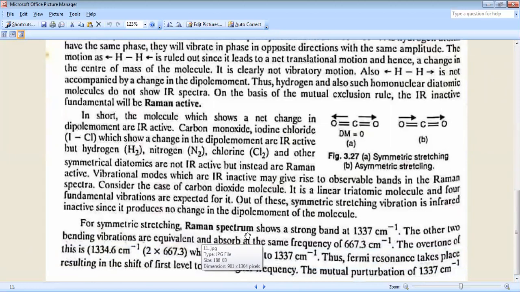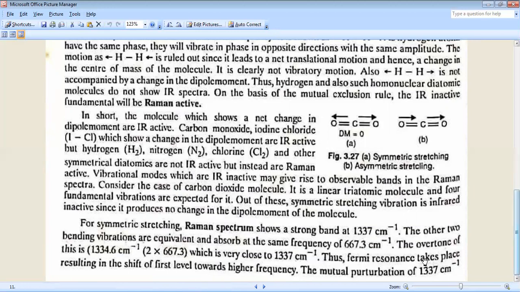For symmetric stretching, the Raman spectrum shows a strong band at 1337 cm inverse. The other two bending vibrations are equivalent and absorb at the same frequency of 667.3 cm inverse. The overtone of these is 1334.6, that is 2 into 667, which is very close to 1337, and thus Fermi resonance takes place, resulting in the shift of the first level towards higher frequency.